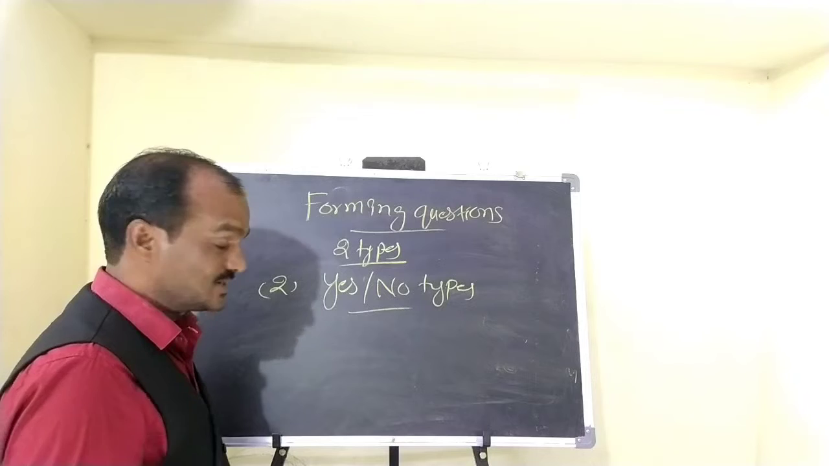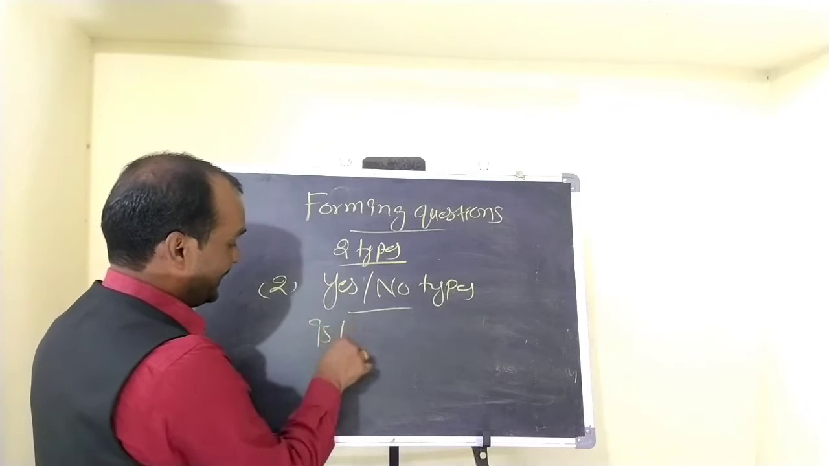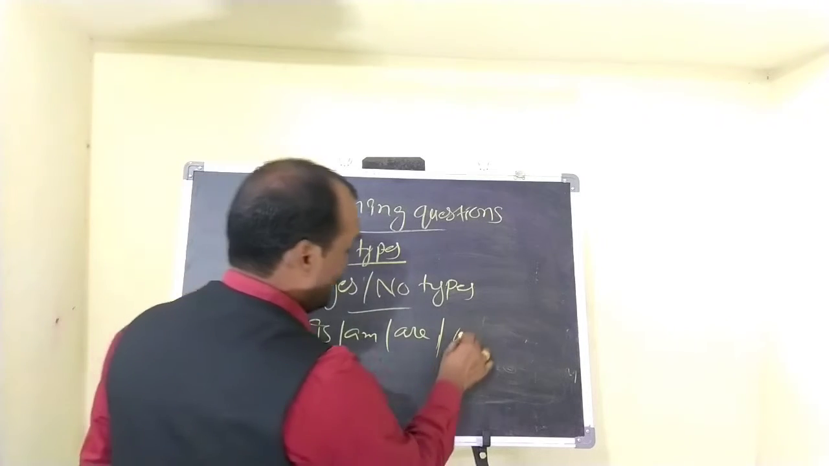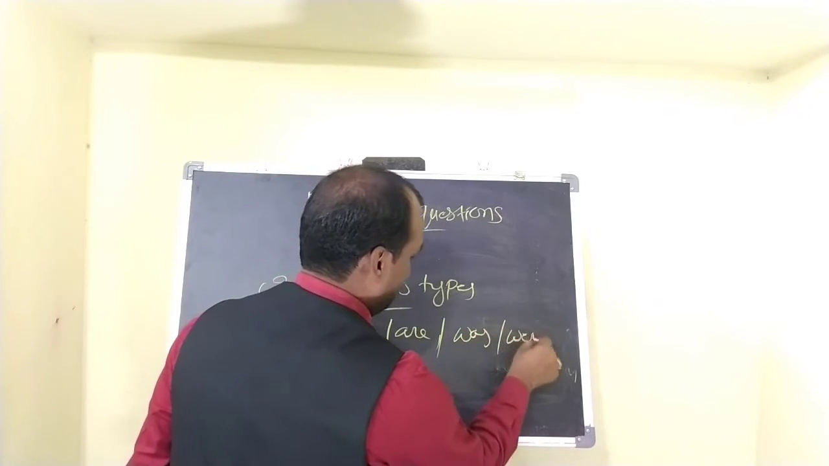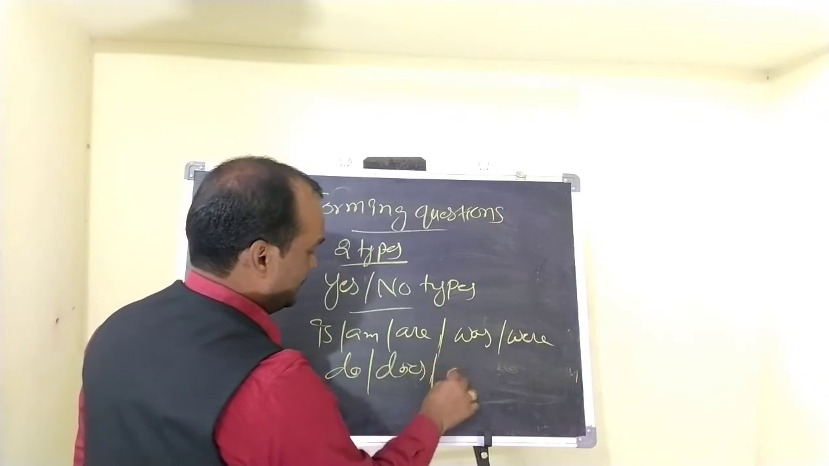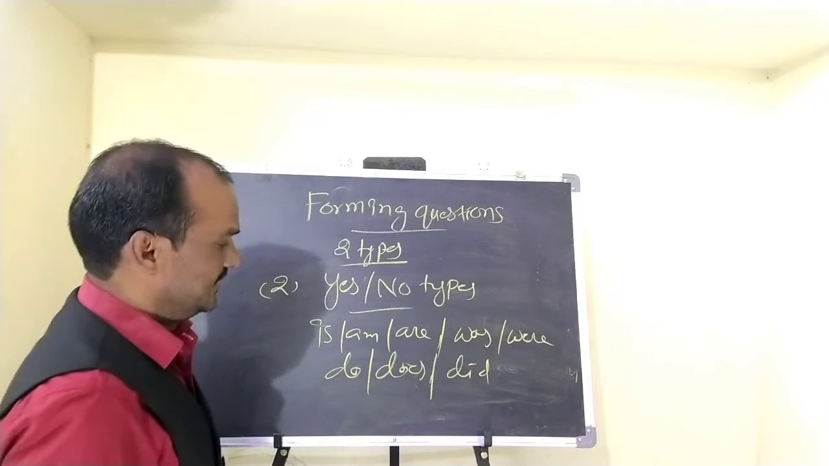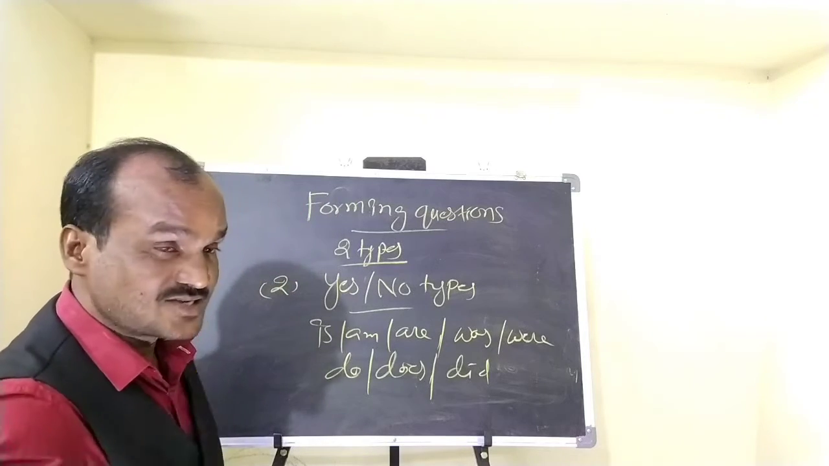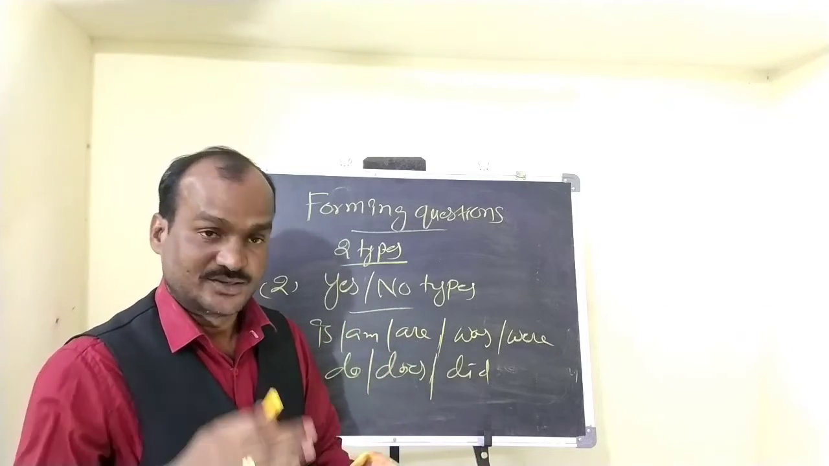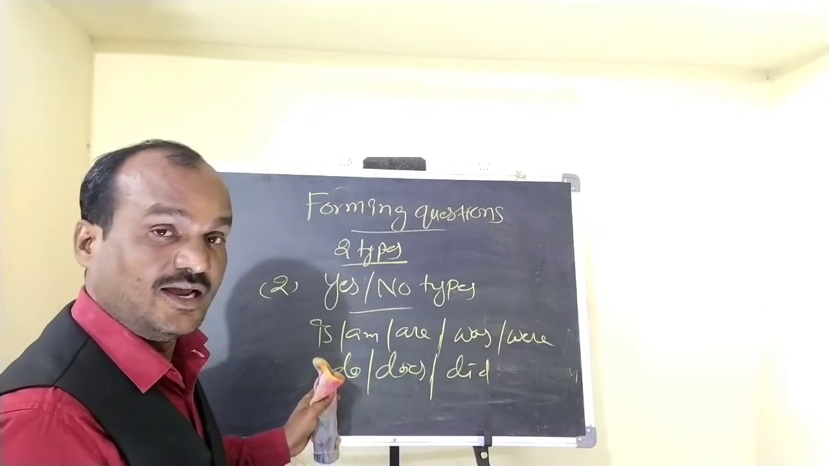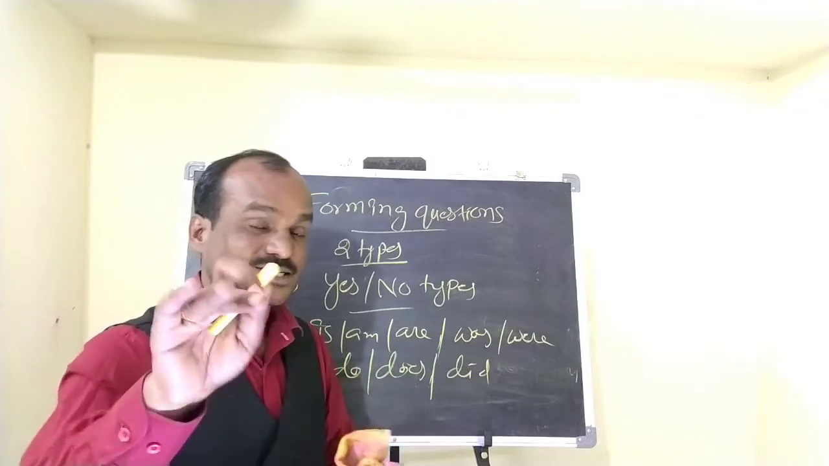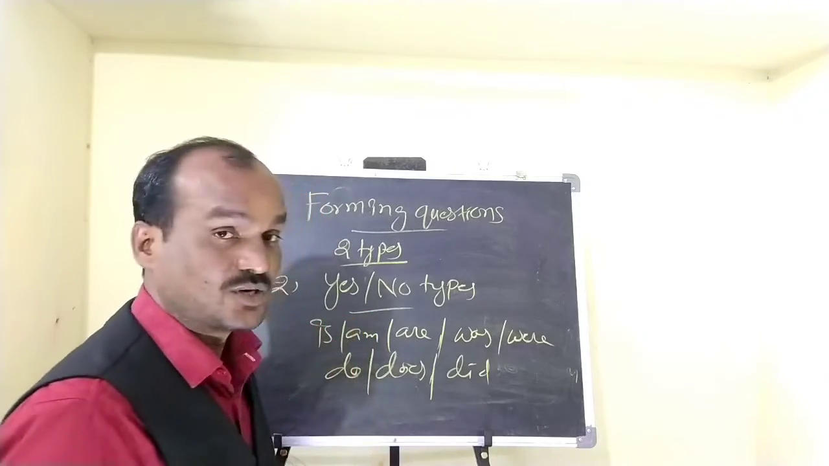So what are those auxiliary verbs? Is, am, are, was, do, does, did. Those are auxiliary verbs, right? If a question begins with an auxiliary verb, such kind of questions are called yes no type questions. Why? The answer for this question would be yes or no, so they are called yes no type questions.